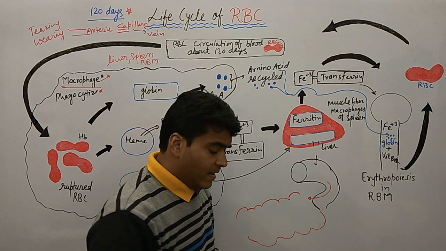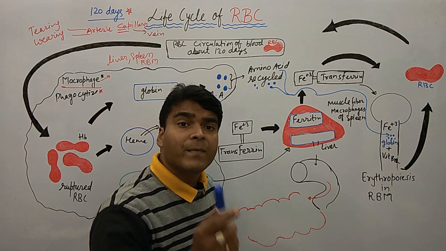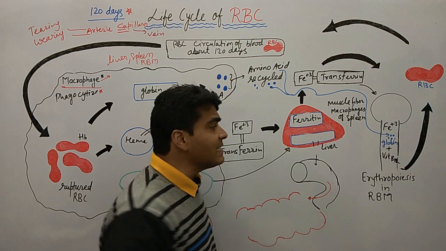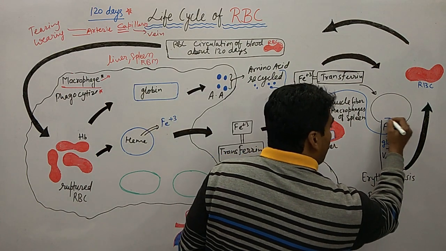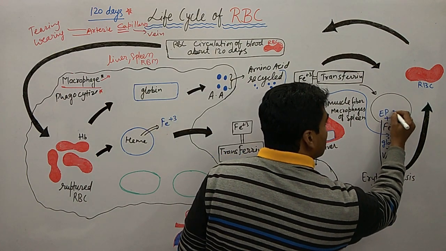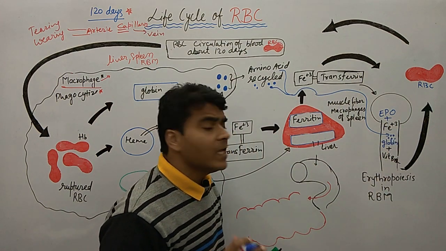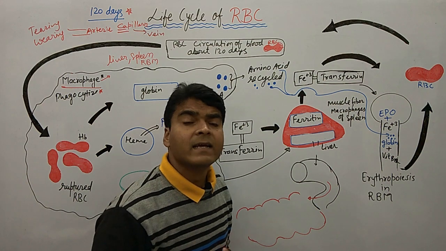As you remember from my last lecture on hemopoiesis, we also require a hormone known as EPO. EPO means erythropoietin.